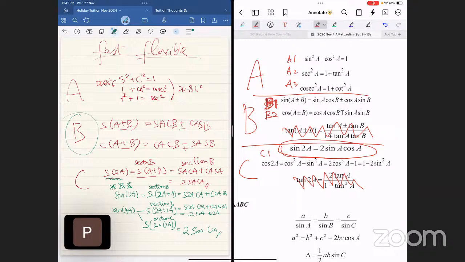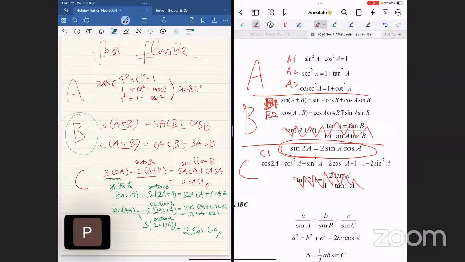To some people, this is preferable. To some other people, section B is preferable. Whichever you fancy, it doesn't matter. They're connected. Do you understand? Yeah. Do you get it? Yeah. Now, let's start again.